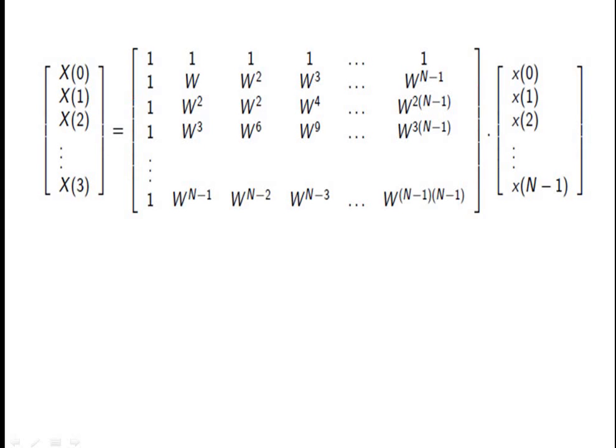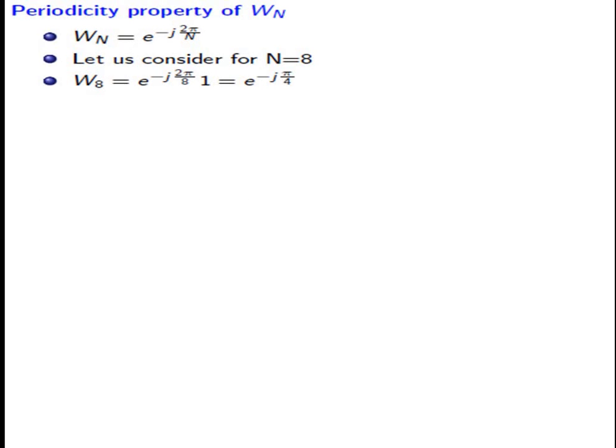If we substitute the values of k varying from 0 to N minus 1, and also n varying from 0 to N minus 1, by expanding the sequence we can write it in this matrix formation.